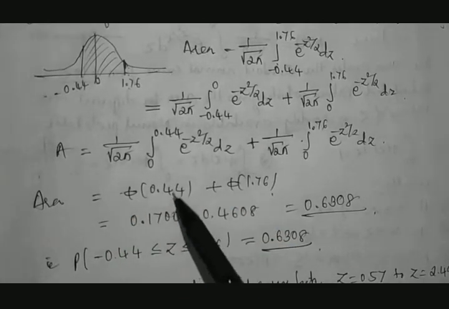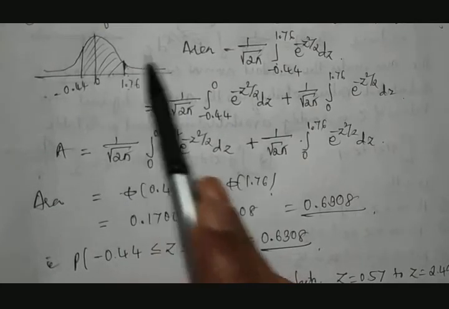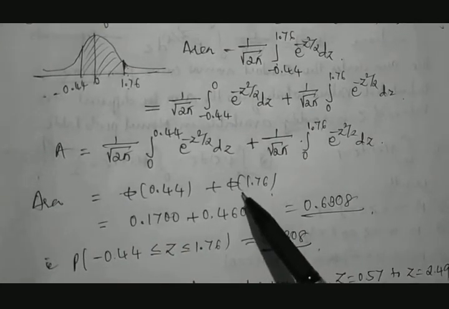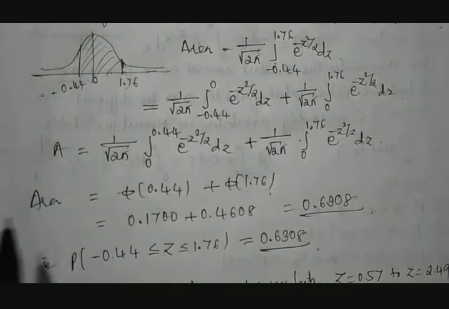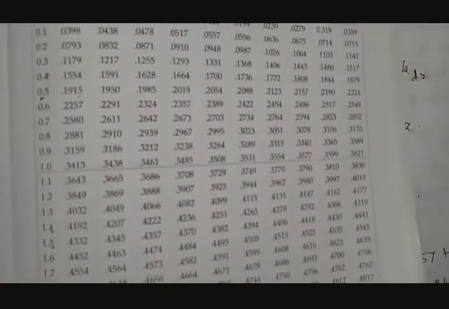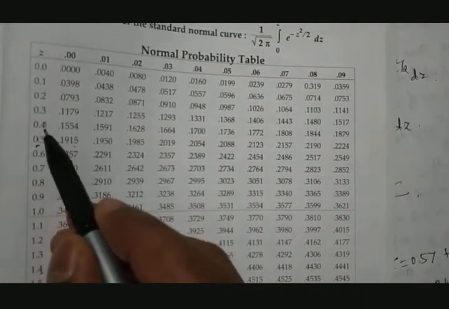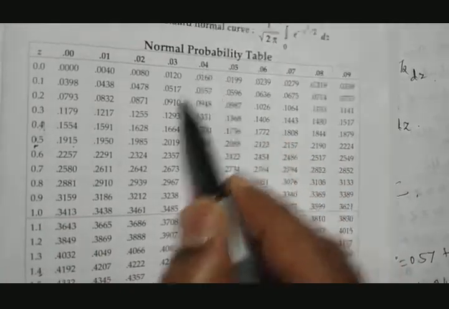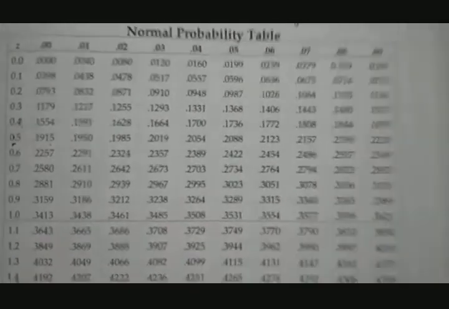So 0.44, this is no problem. From here to here we need to calculate. So we take pi of 1.76. If you read it from the table, then you will come to know what it is. So 0.44 means 0.4 plus 0.04. You can see 0.4 plus 0.04 gives 0.1700.